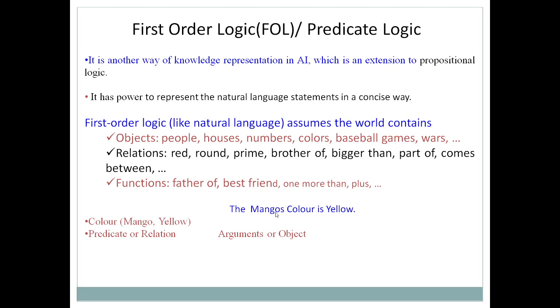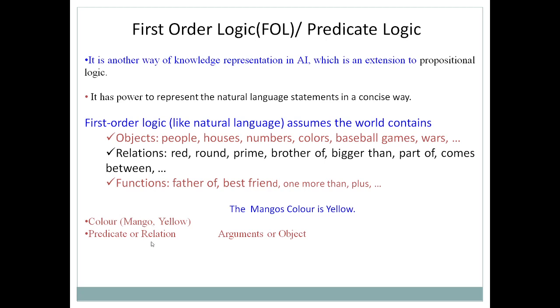So this statement is represented in predicate logic like this: color(mango, yellow). If you interchange the values and write color(yellow, mango), then it becomes yellow's color is mango. So this is a difference.